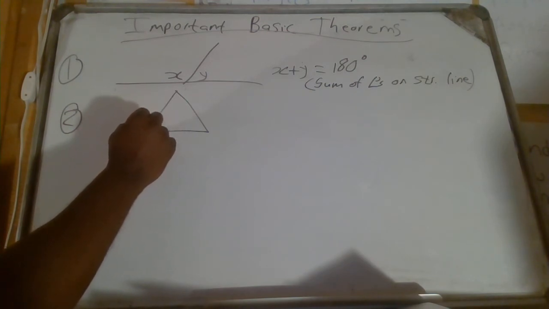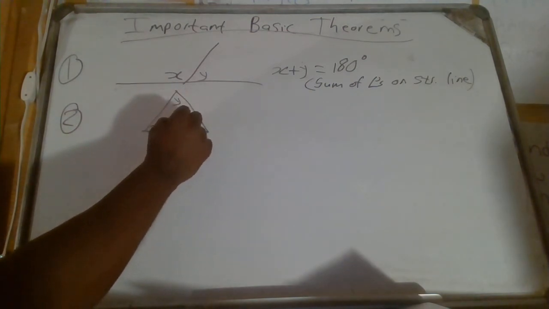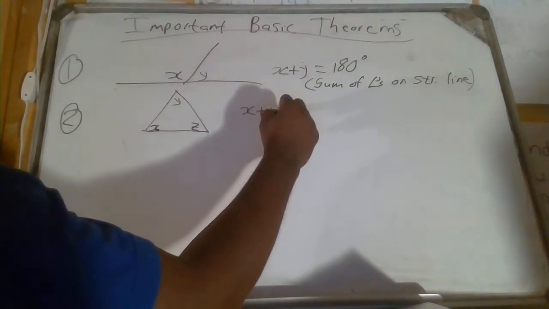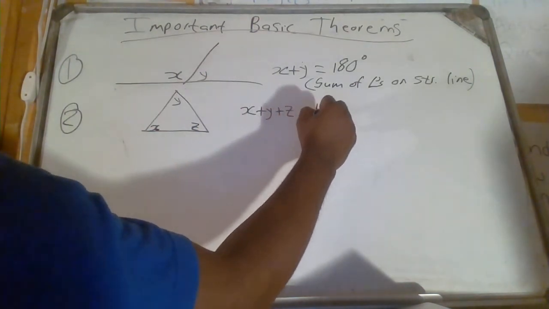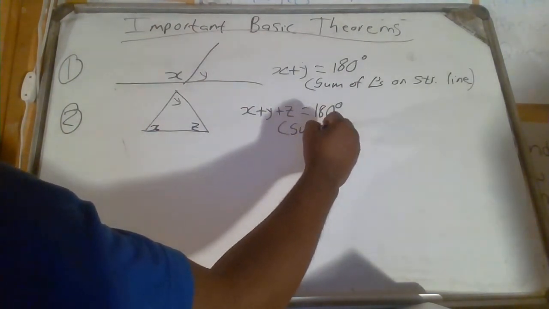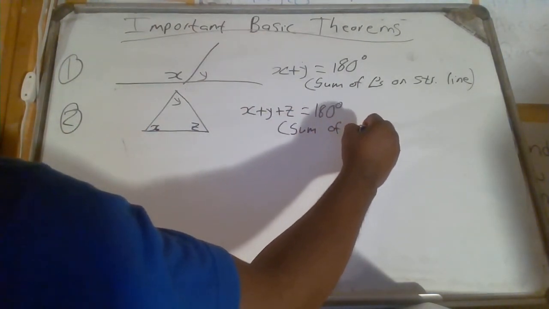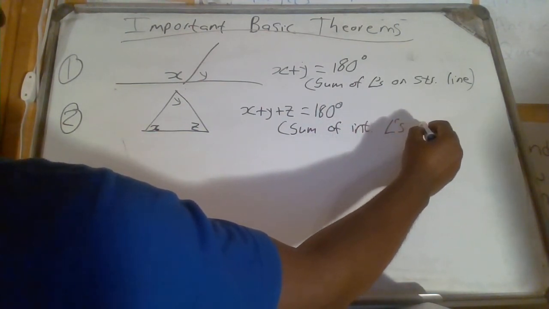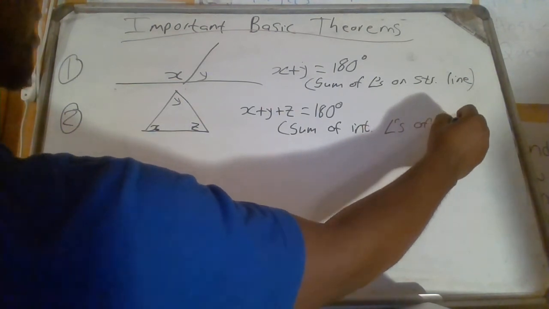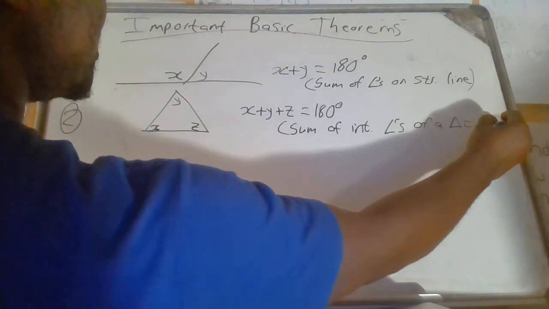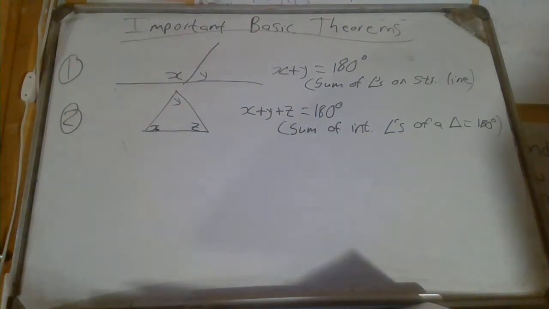And then number two, theorem that I think you should remember: x, y, and then z is that x plus y plus z is equal to 180 degrees. Why? Sum of internal angles of a triangle equals 180 degrees. All right. A second very important theorem.